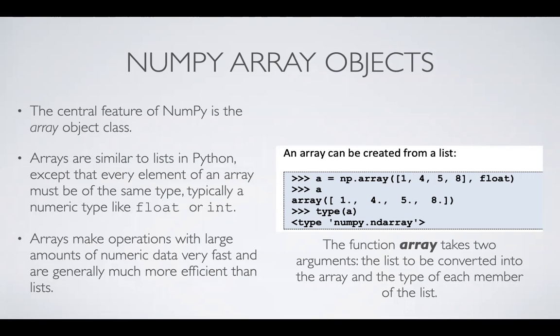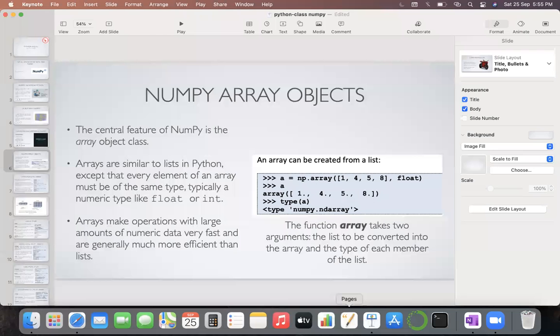Arrays make operations with large amounts of numeric data very fast, and they are generally much more efficient than lists for two reasons. One is that they take inputs and put them in contiguous memory, meaning the values are placed continuously inside the memory. In the case of a list, the values are put wherever the memory is empty in the computer, but NumPy arrays store them continuously, so accessing becomes very fast. That can be a little harder to understand, so let me help you out here.